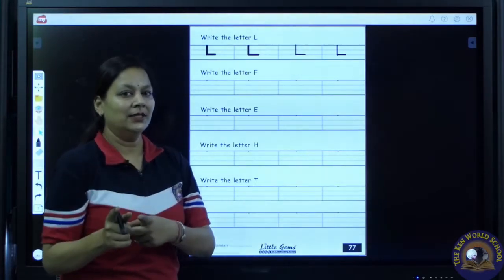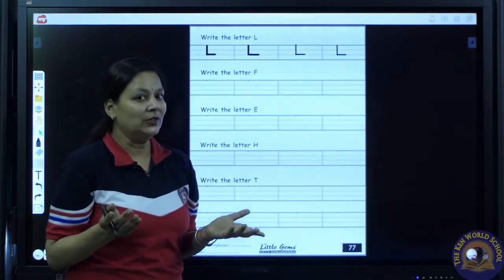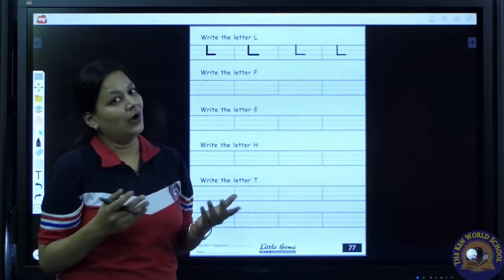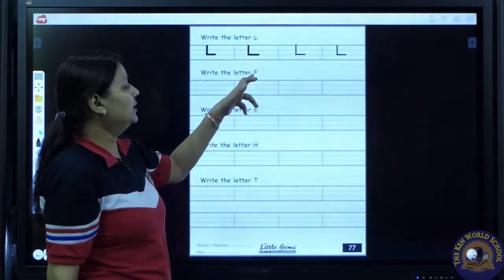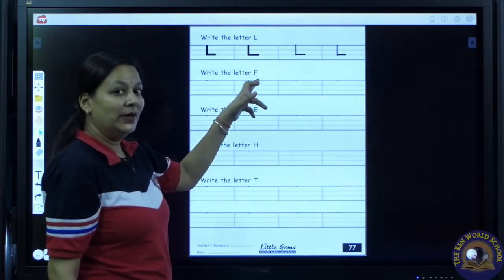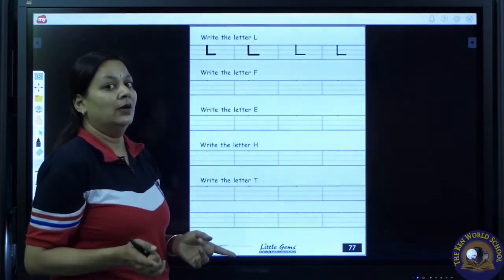Now it's your turn to complete letter L. I'm waiting for you to complete letter L. Now have you all done? Very good. Now which letter are we going to write? F. Which letter are we going to write? F. Now again sit properly.